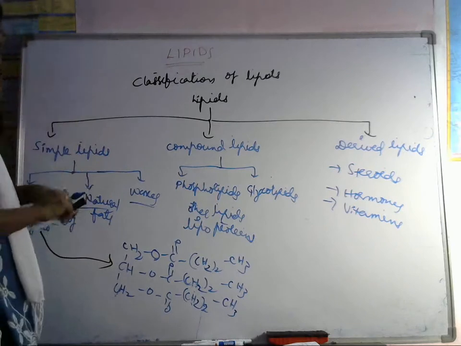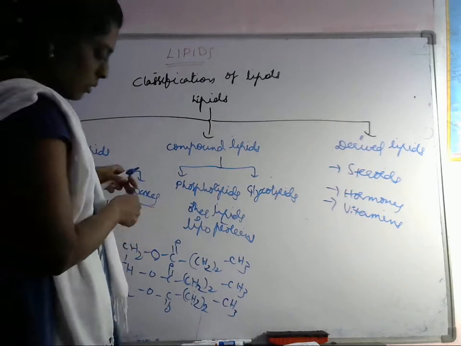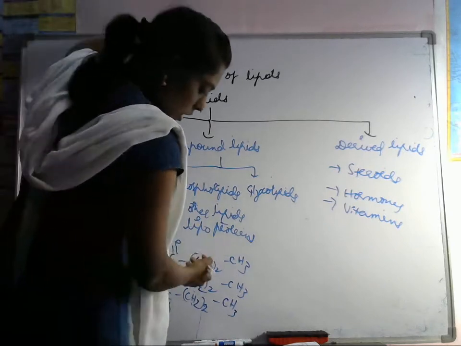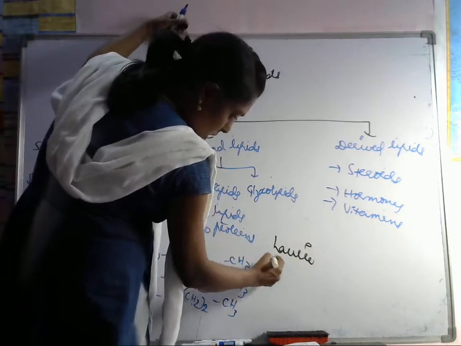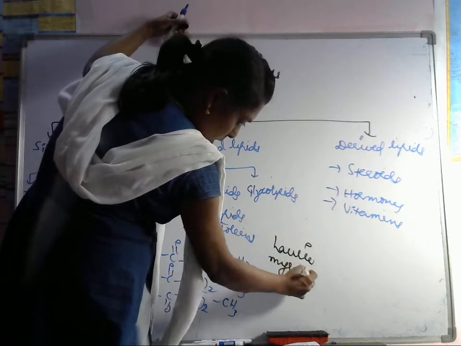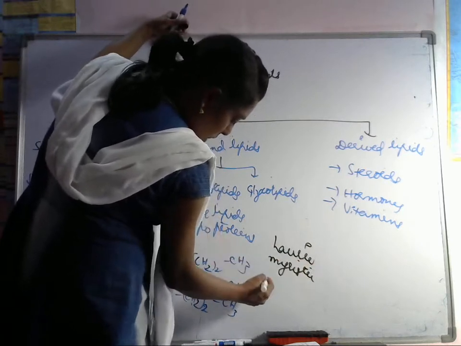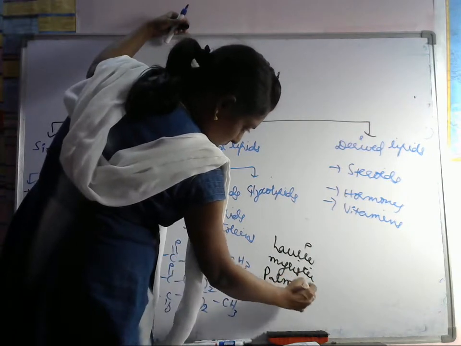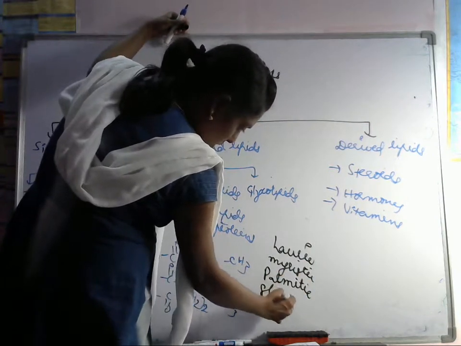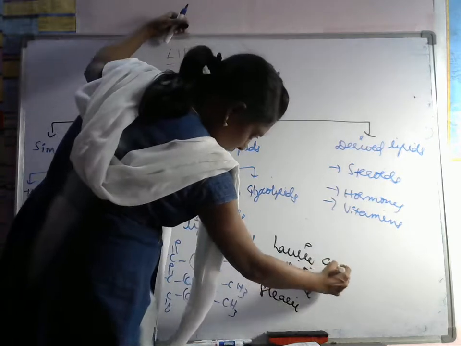These triglycerides are classified into lauric, myristic, palmitic and stearic acids.